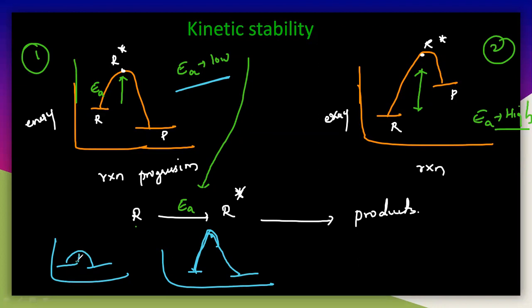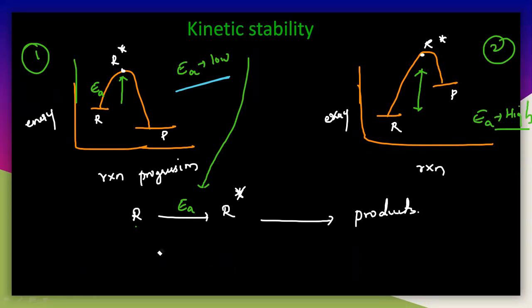So the activation energy is very, very important here. If the activation energy is very low, then it can convert directly, and the graph looks like this.